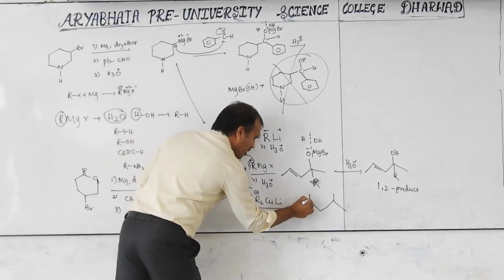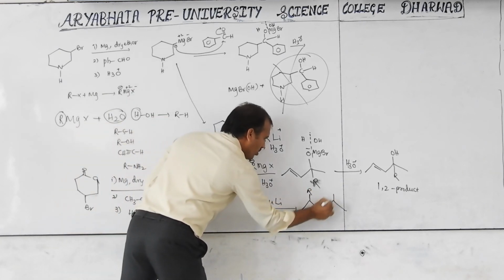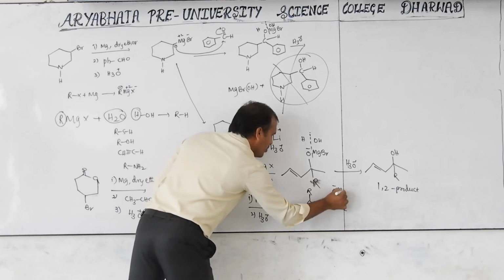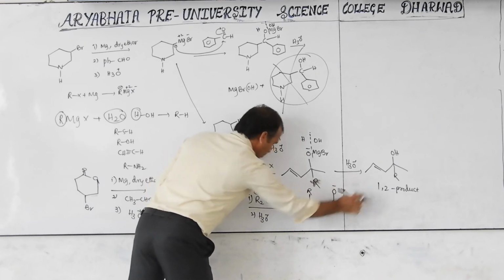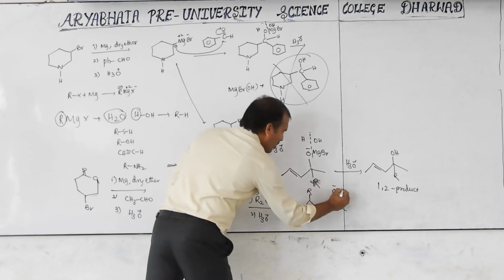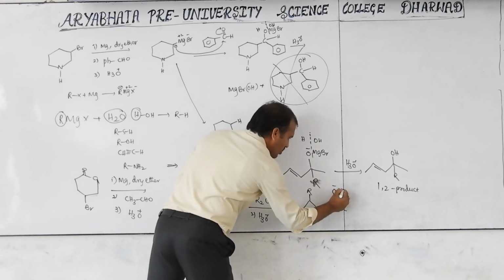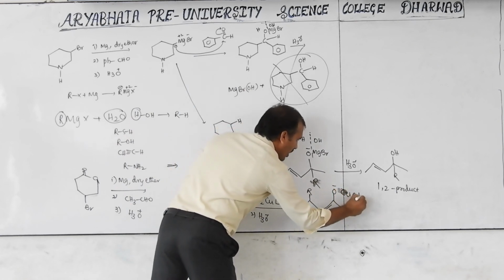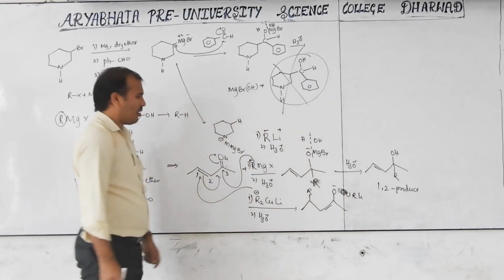So here one R, here a double bond, here O minus Mg, not Mg, sorry. This one what? Cu, R, Li.